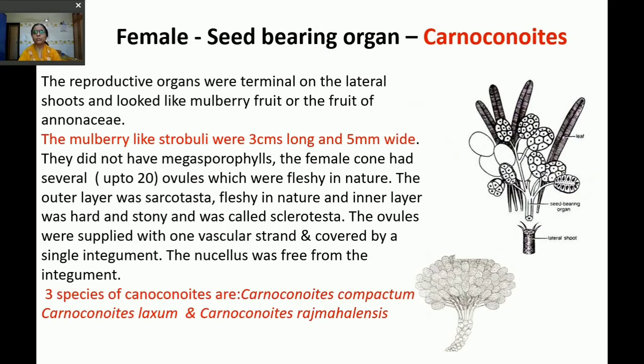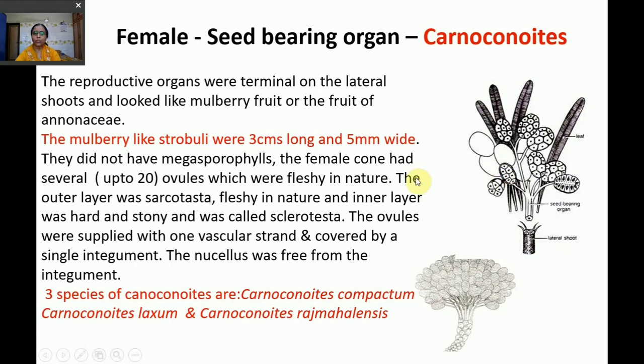Female seed-bearing organs were given the name Carnoconoides. The reproductive organs were terminal on the lateral shoots and looked like mulberry fruit or the fruit of Annonaceae, like custard apple. The mulberry-like strobili were 3 centimeters long and 5 millimeters wide. They did not have megasporophylls. Generally, gymnosperms have sporangia covered by a megasporophyll or microsporophyll, but here there were no megasporophylls.